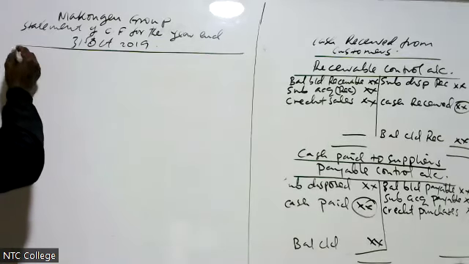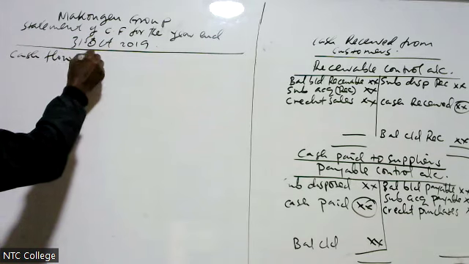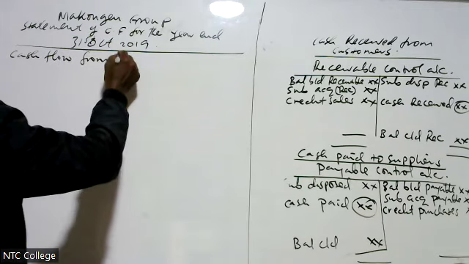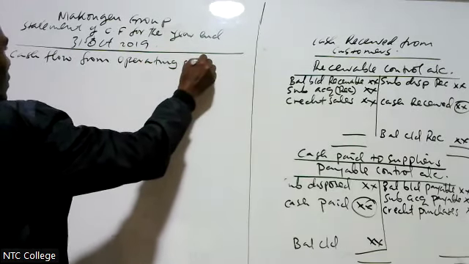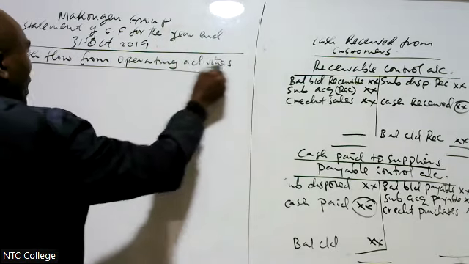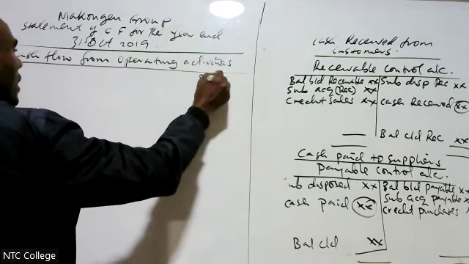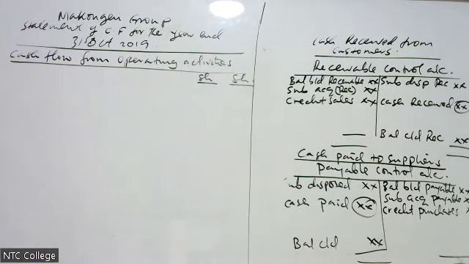Then we come to cash flow from operating activities. You underline using a ruler, shillings in millions, shillings in billions. We want to do it now.